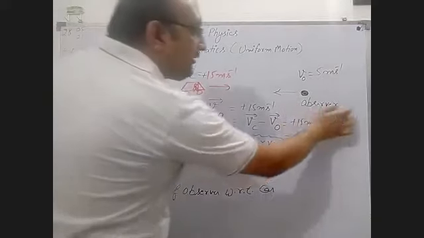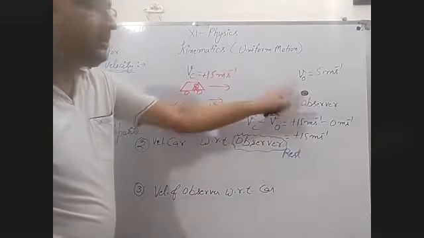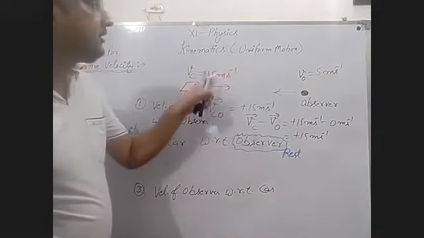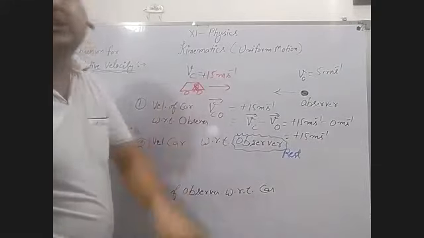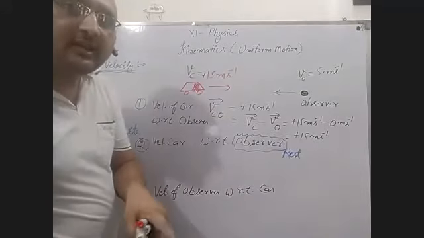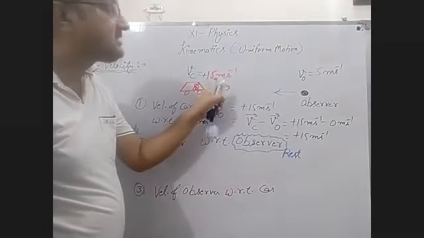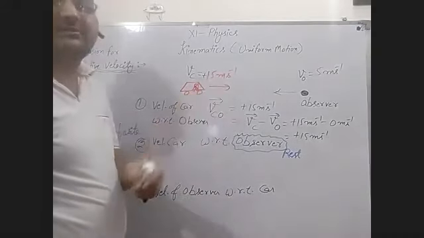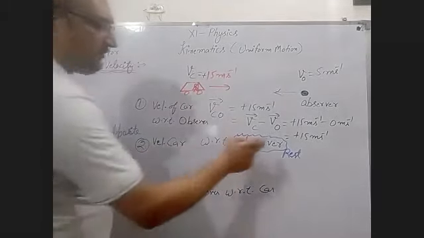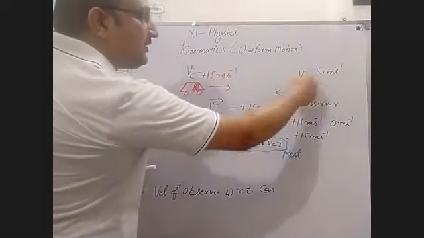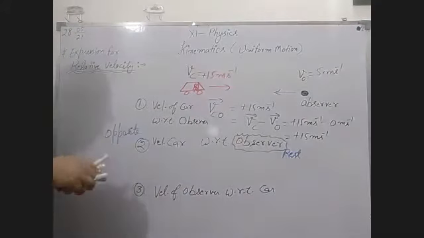Now, what kind of feeling does the observer have in this case? The observer feels this car is moving not with the velocity of 15 meters per second. It will be more than that. And how much more than that? This 5 meters per second is added to this velocity. So if you are observing the velocity of the car, you have to feel this one is at rest and this velocity will be added to the velocity of the car.